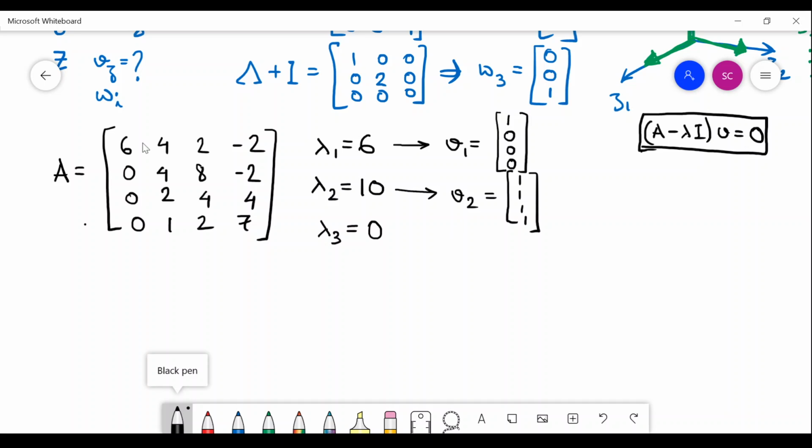You can write v1 as 1 0 0 0 only because a column was having all zeros except the diagonal. You can write v2 as 1 1 1 1 only because the rows were adding up to 10. If it were the columns, it would not be straightforward. If this was happening for a row, this would not be straightforward. You have to calculate.